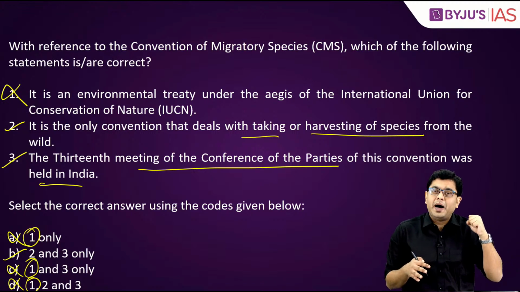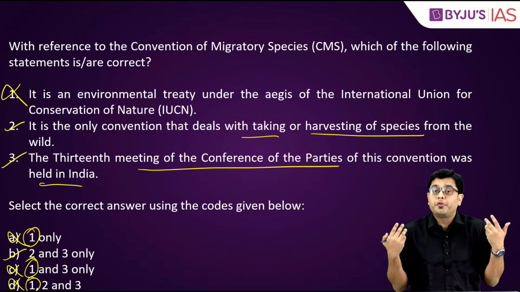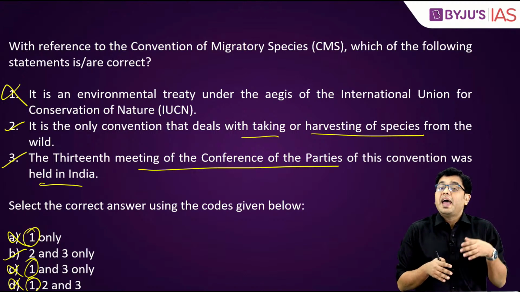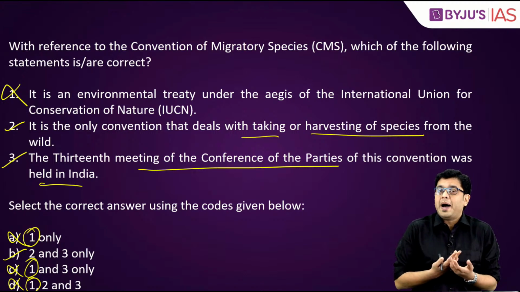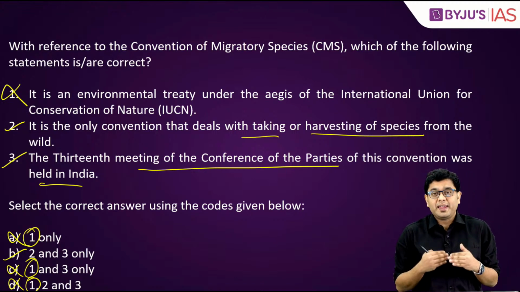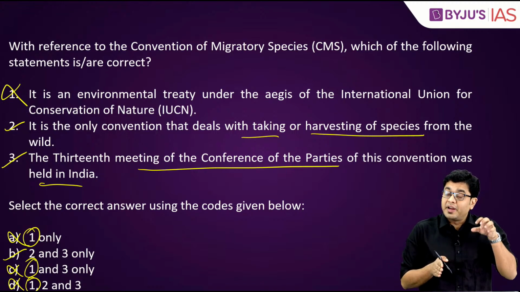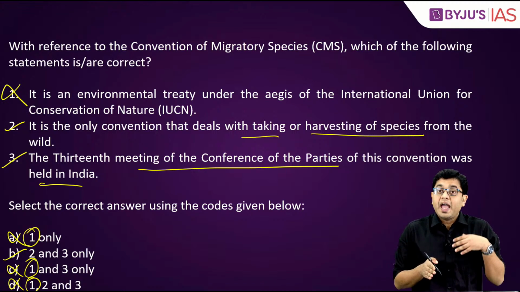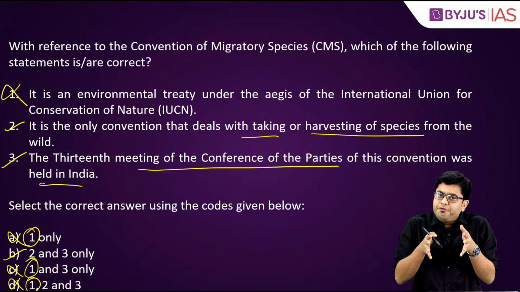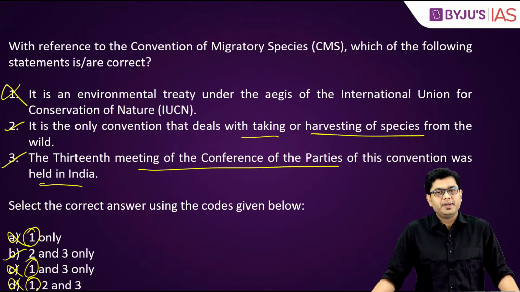The conference of parties is basically when delegates and delegations from all the member countries participate together, and there is an annual or a biannual summit or meeting, and decisions are taken there. Previous decisions are tracked regarding their implementation and up till what stage these programs have been implemented, and future strategy is also decided in the conference of parties.